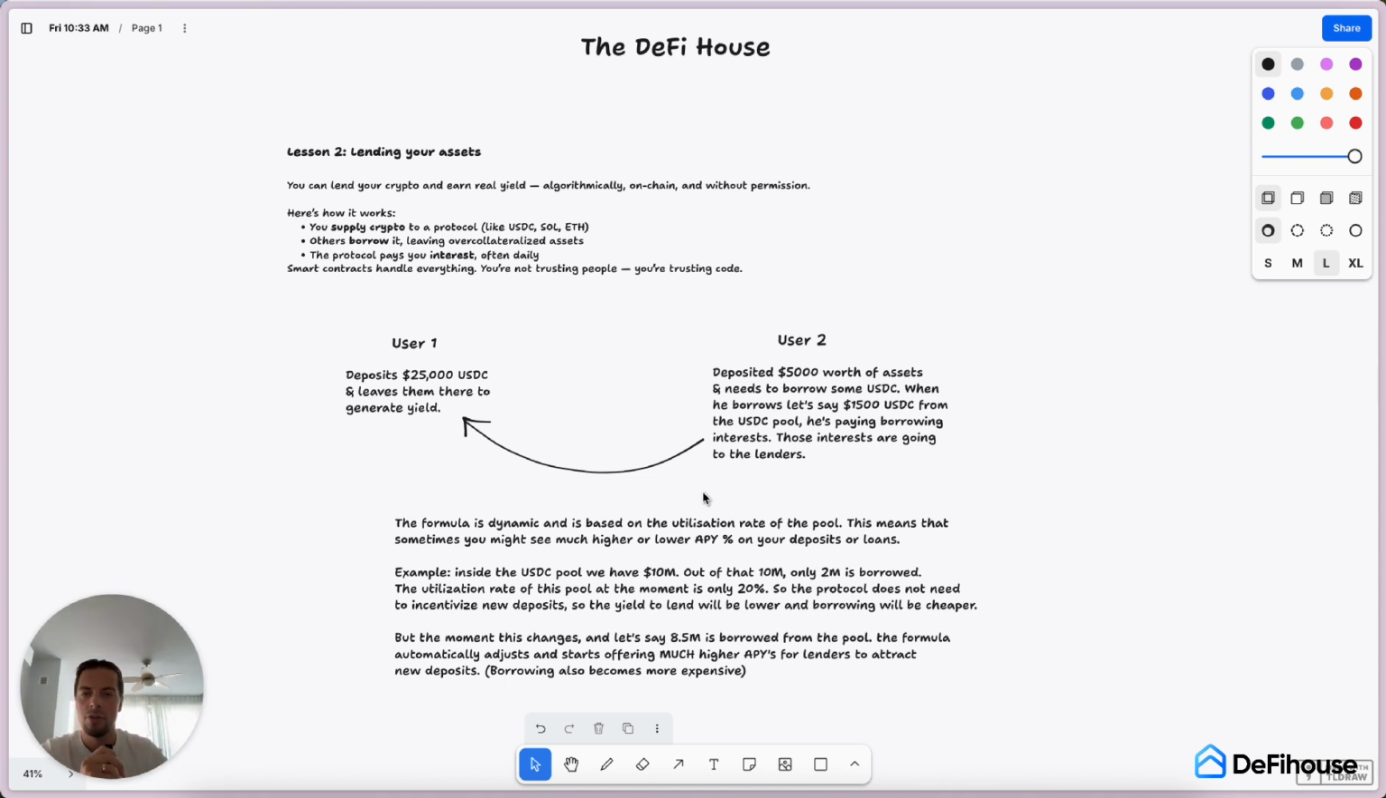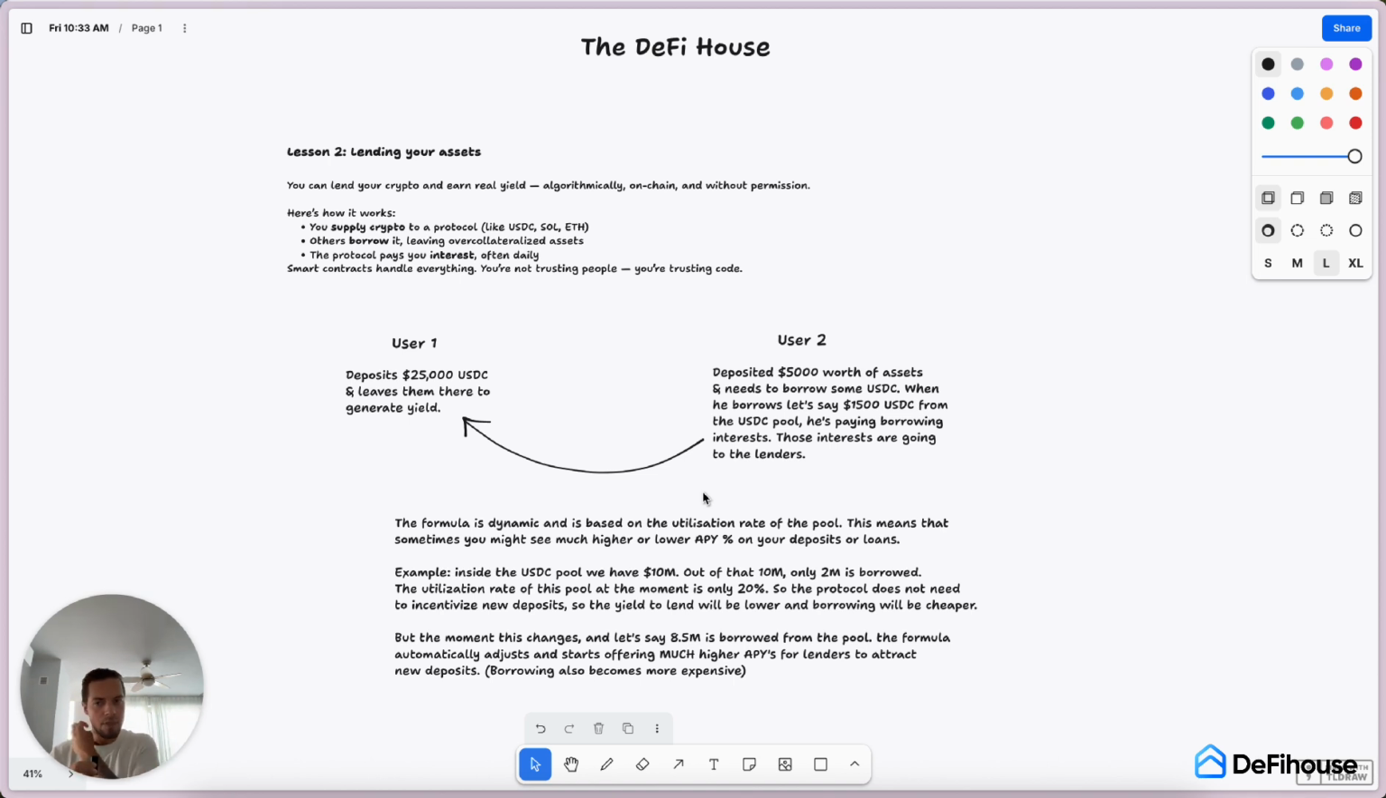So you are not trusting people that you left some assets to lend, others borrowed and said, yeah, I will return the money, but who knows if they will. It's not like that. You are actually trusting the code, because all the loans on DeFi are over collateralized, meaning that every single user, before he is able to borrow, he must leave more collateral than he borrows.